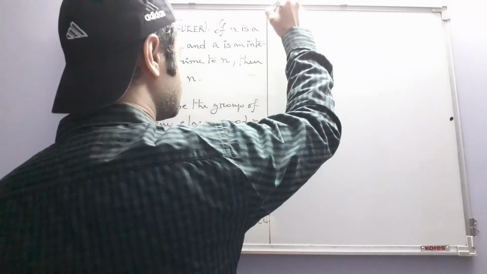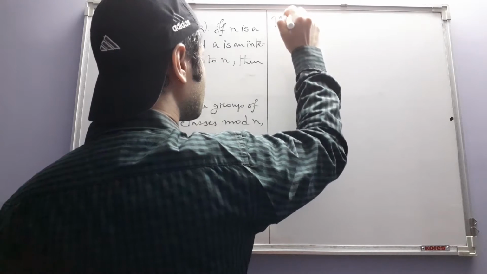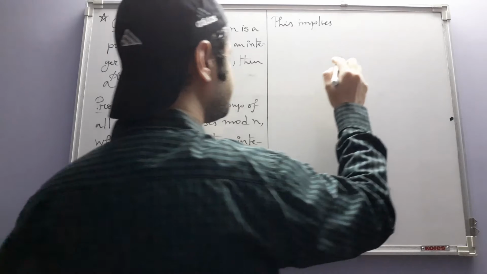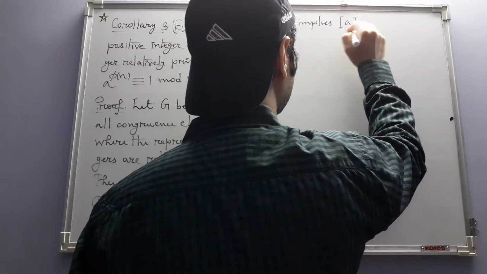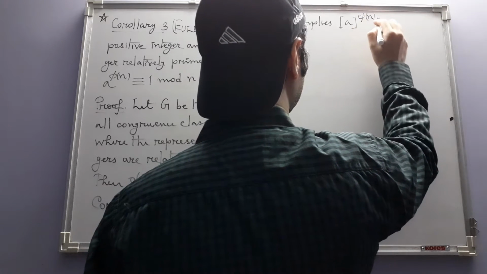This implies, so the order of G is phi of n.